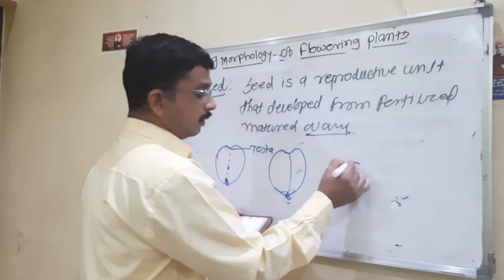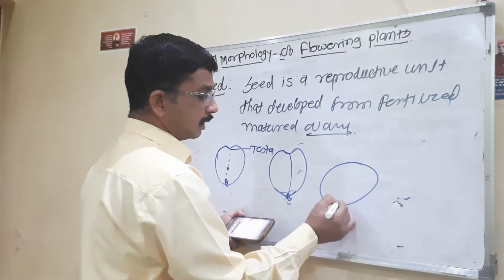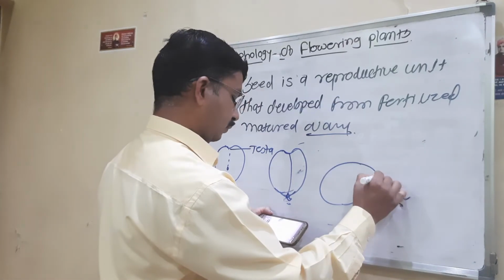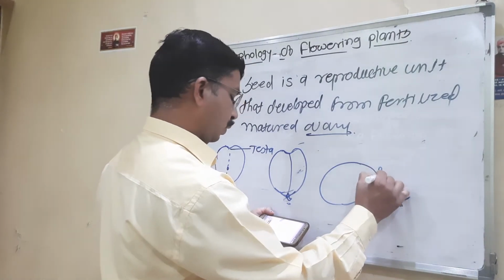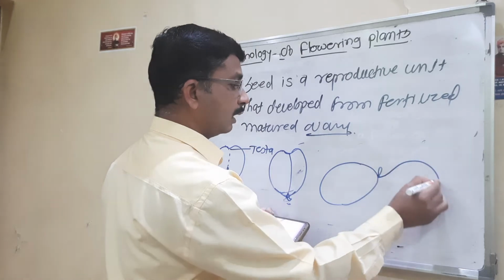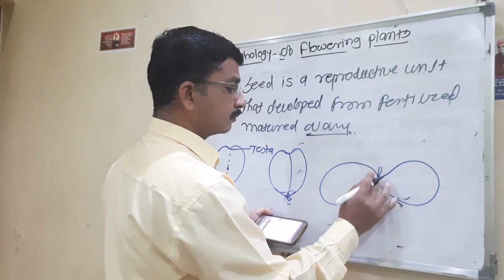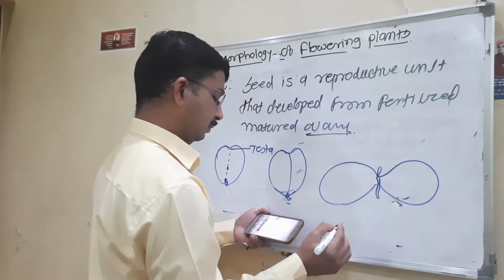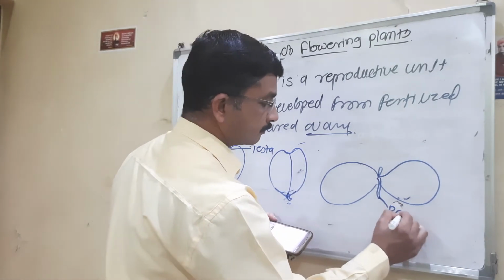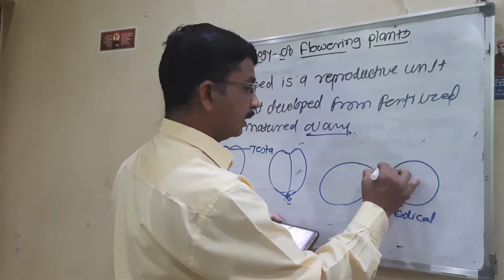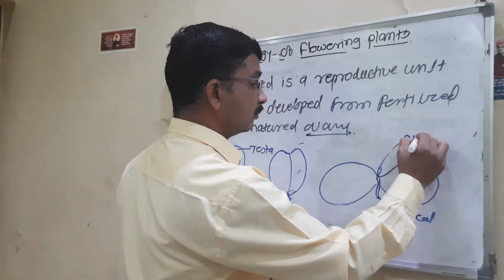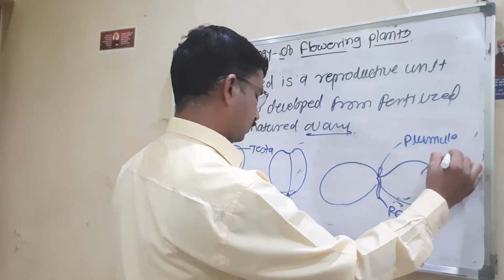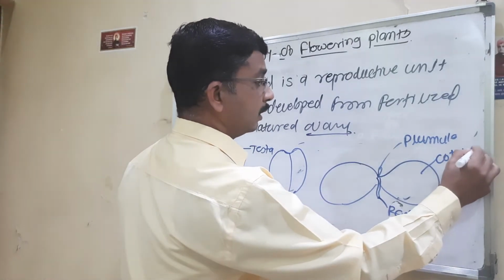This dicotyledonous structure has, as we show here, the plumule and these two cotyledons, and here we find a radicle, plumule, and this is the cotyledon.